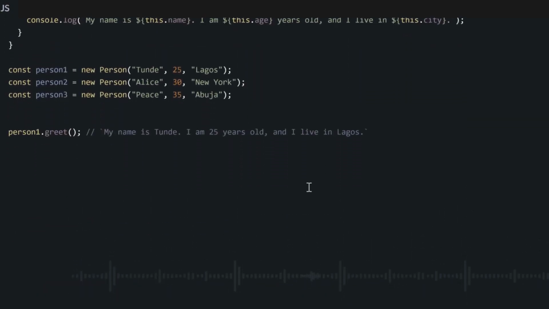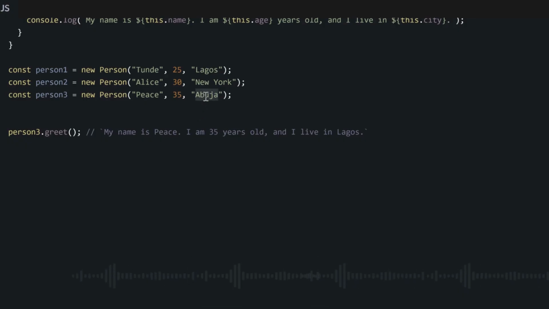So all of our instances of these objects will belong to this class. All of them will inherit this function. So we can do person 2.greet, person 3.greet, person 4.greet, and each of them will correctly greet using their own name, their own age, and their own city.